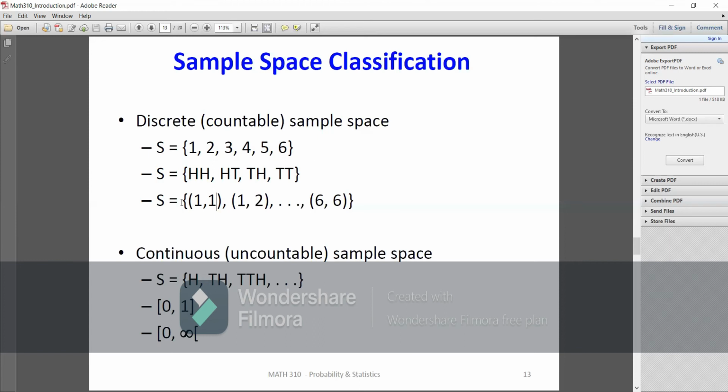Now, the interval 0, 1, we name it as continuous. Why? Because we cannot count the elements in it. Similarly, the waiting time, and if we are throwing a coin till we get the head, also we cannot find the number of all outcomes. So we name it as continuous.